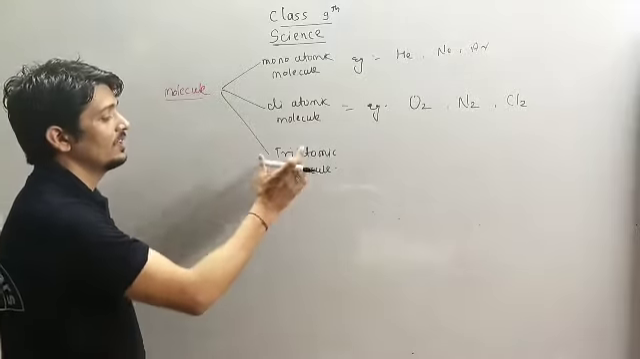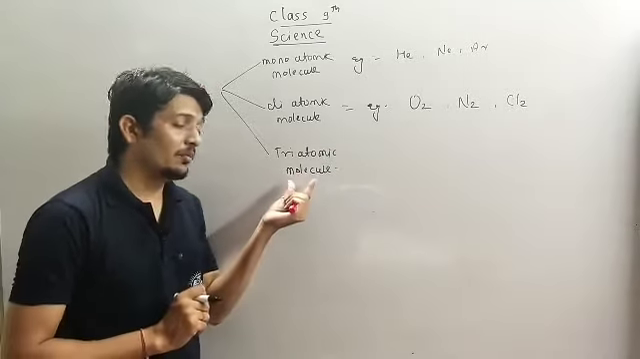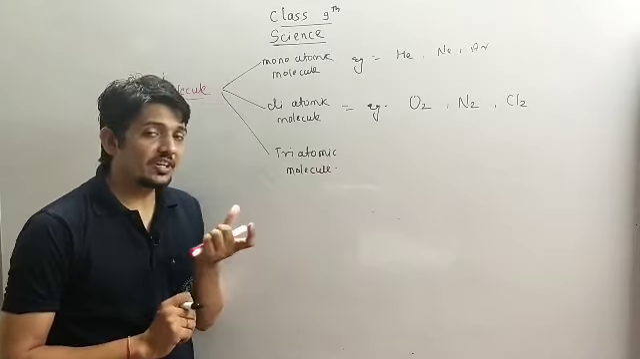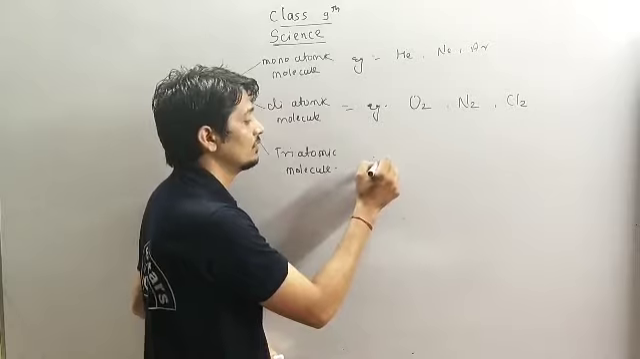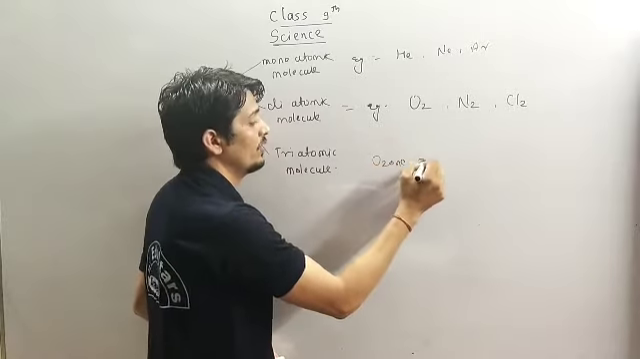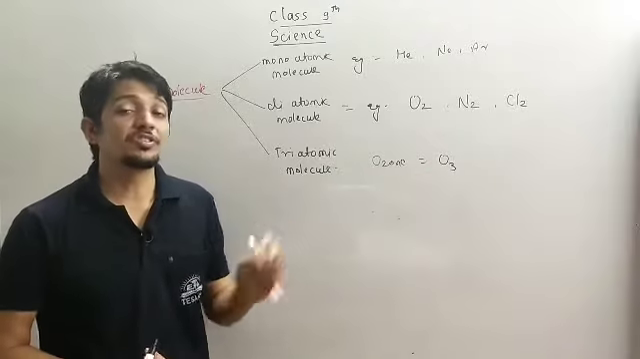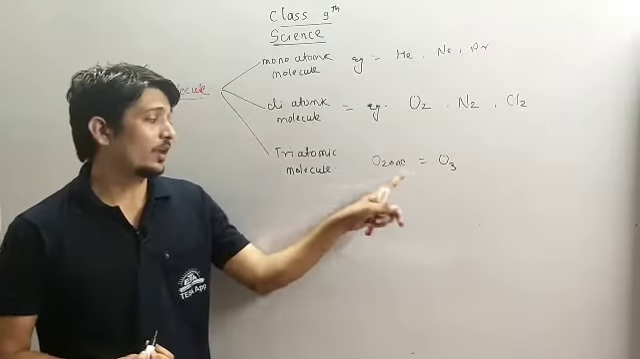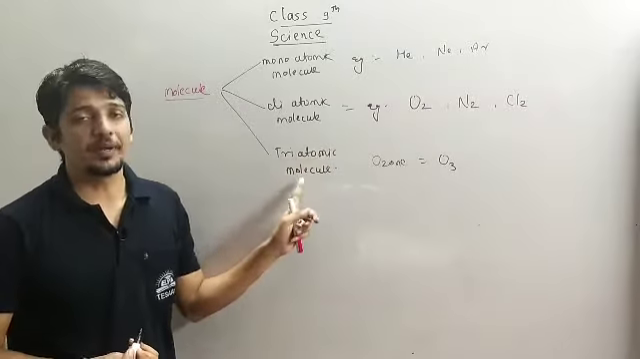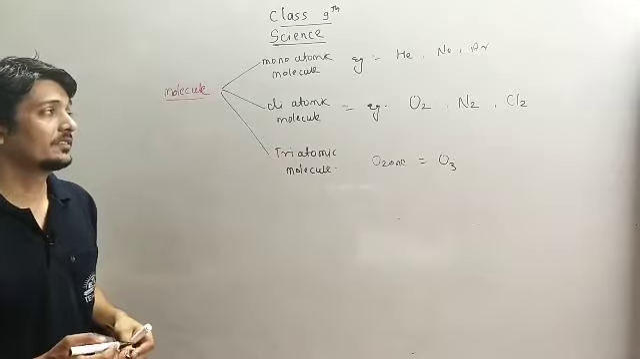Now we will understand what is a triatomic molecule. Those molecules exist in three atomic form. Like we have ozone. What is ozone? Ozone is O3. So here three oxygen atoms are present in its molecule. That's why it is called a triatomic molecule. Okay. So write down this part.